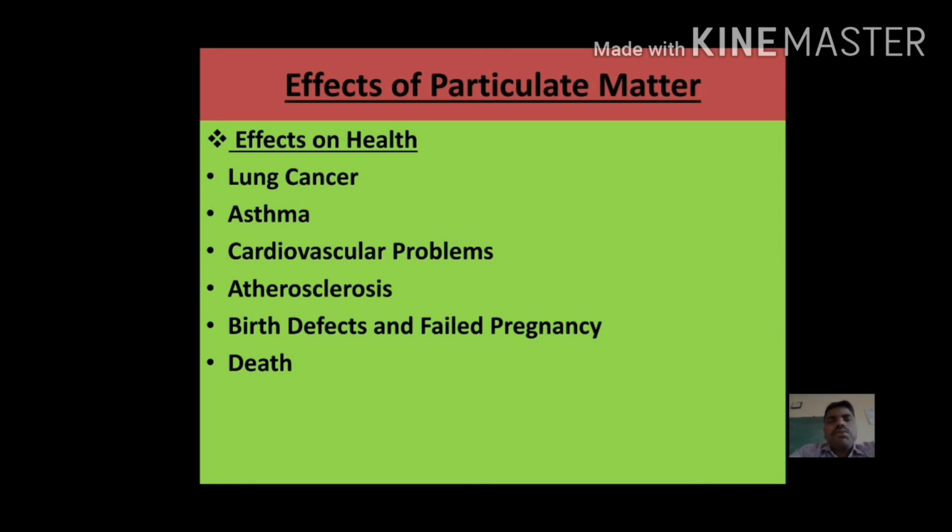Next one is birth defects and failed pregnancy. The particles' ability to enter the body makes it easy to enter any pregnant mother's body and then the child during long exposure to particulate air pollutants.